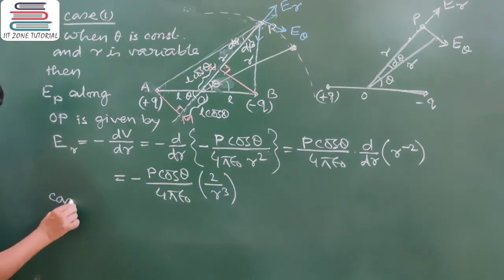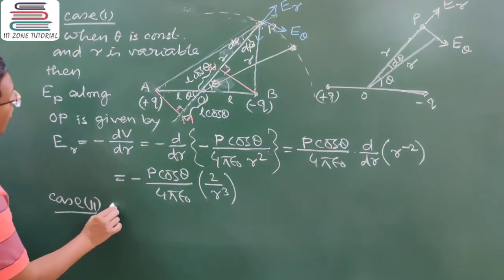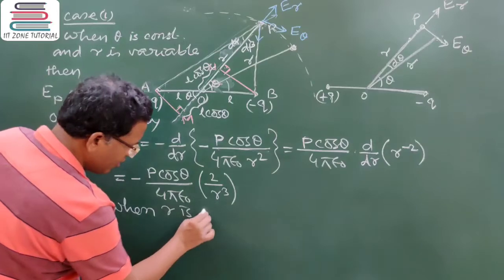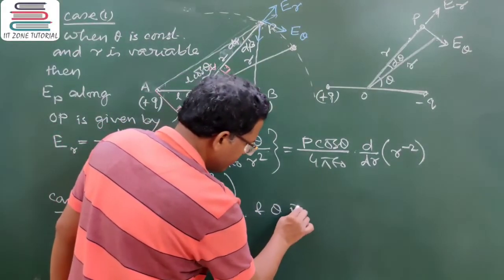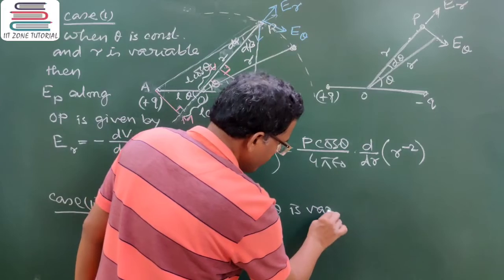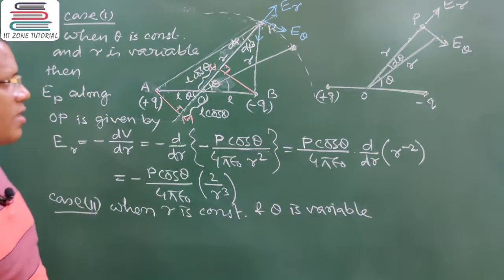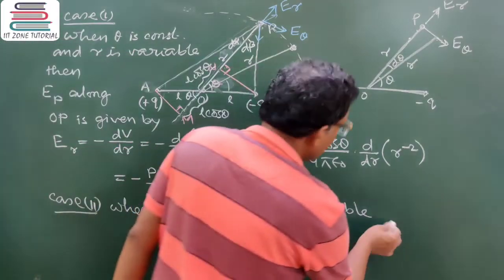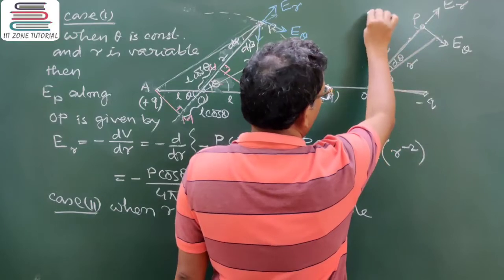Now for case 2, when r is constant and theta is variable. When r is constant, theta is variable, that means as I said there is a possibility of a circular locus.